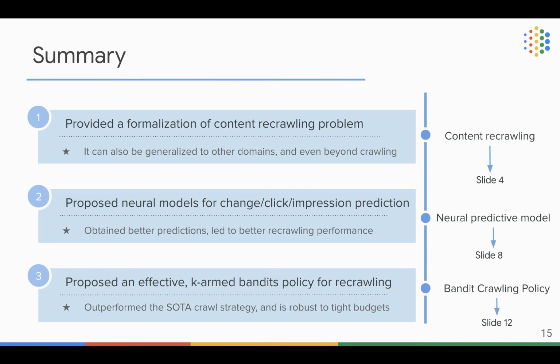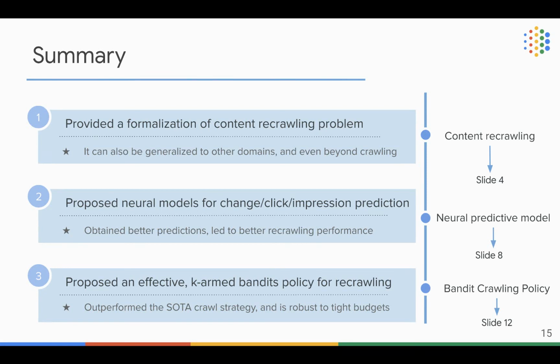To summarize the results, so first of all, in this paper, we propose the formalization of this content recrawling problem, which actually can be generalized to other crawling domains and even domains beyond crawling.